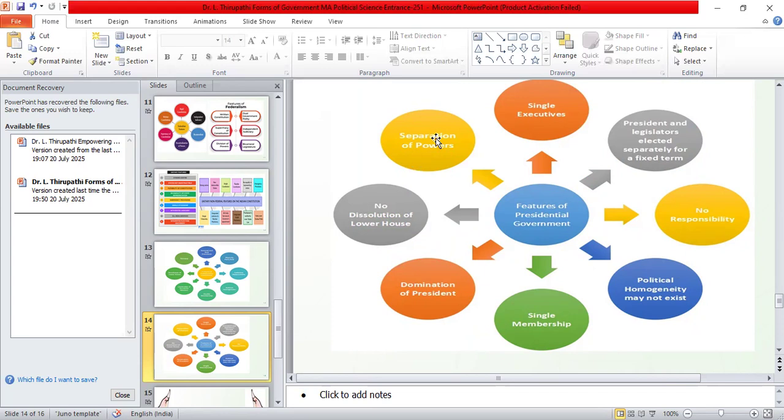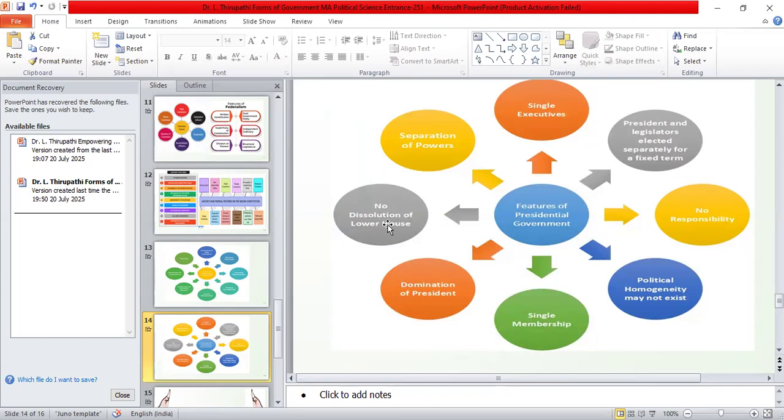Separation of powers means the power will be separated among the legislature, that is the parliament, the executive and the judiciary. These three organs should act independently, and they become checks and balances. This theory of separation of powers was advocated by Montesquieu. He wrote one book, The Spirit of Laws. In that book he advocated the theory of separation of powers. It very much prevails in America. Separation of powers, and no dissolution of the lower house.